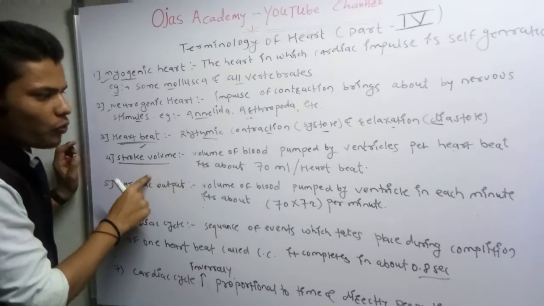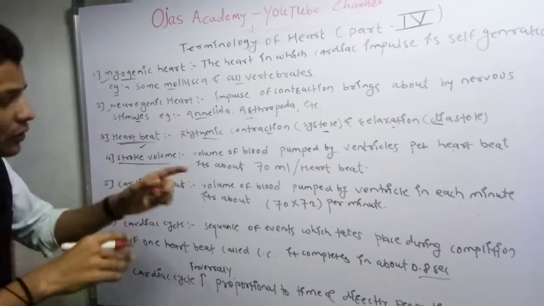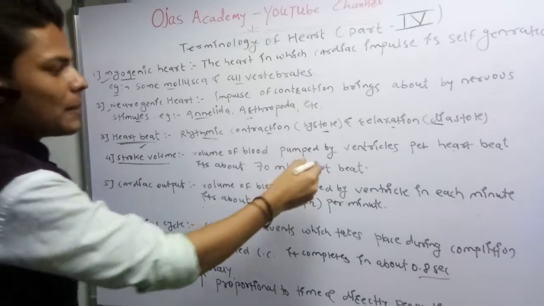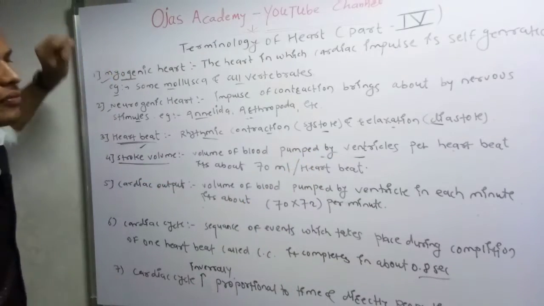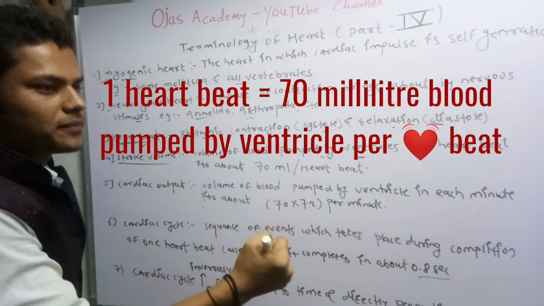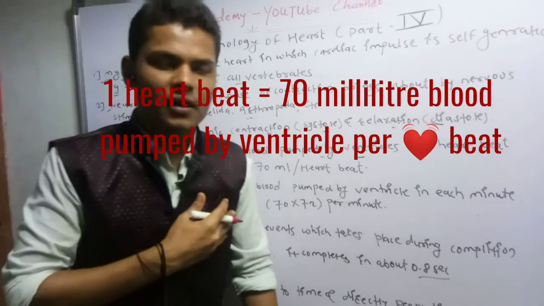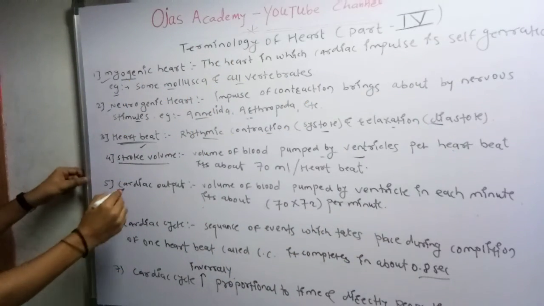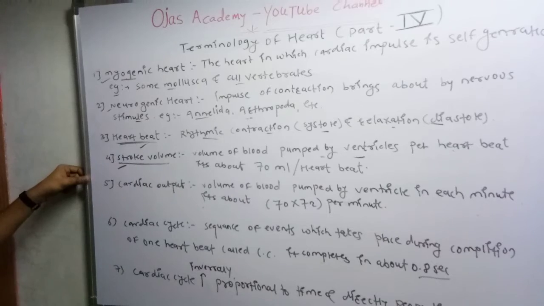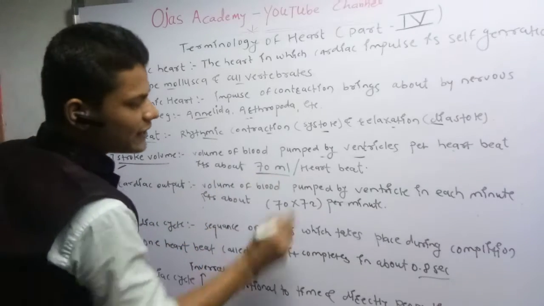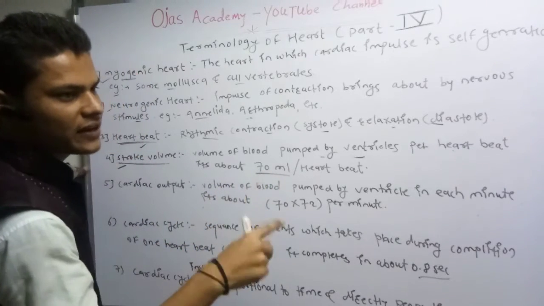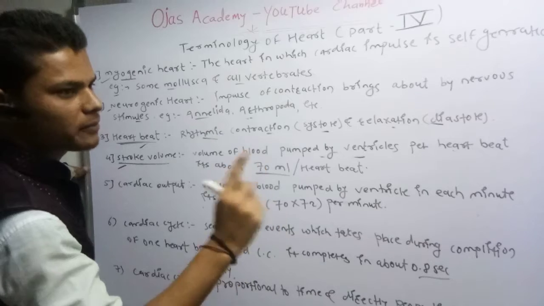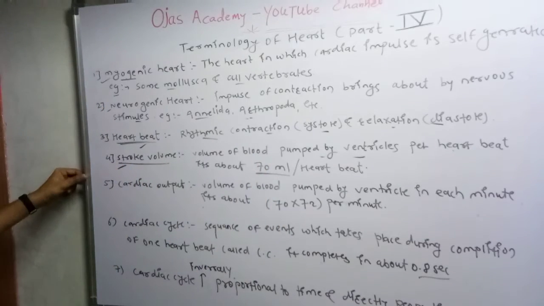Next point is the stroke volume. What is the stroke volume? The volume of blood pumped by the ventricles per heartbeat. That is stroke volume, and it's about 70 ml per heartbeat.